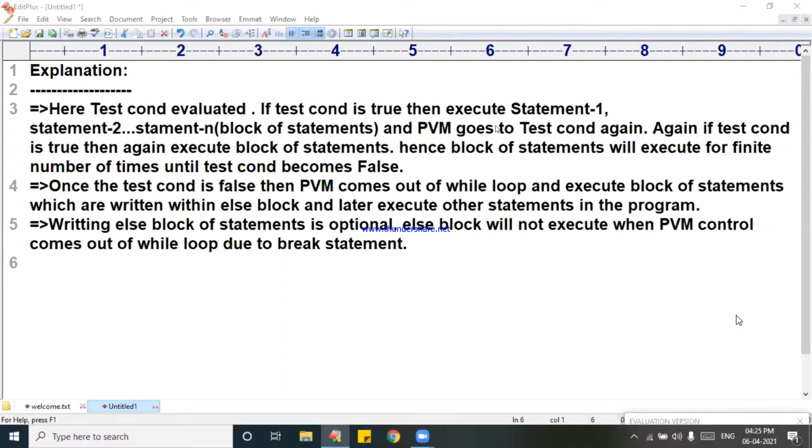Write a Python program which will generate 1 to n numbers, where n must be the positive integer value.